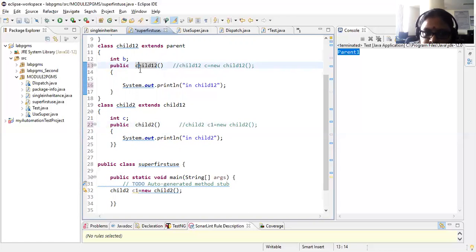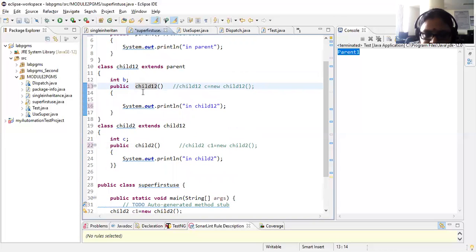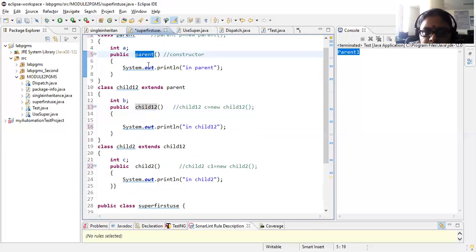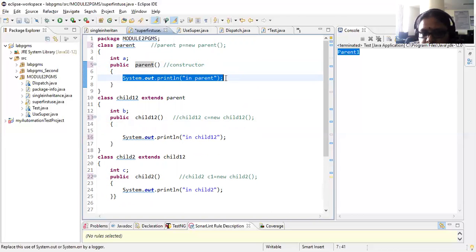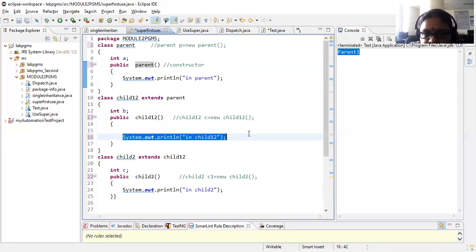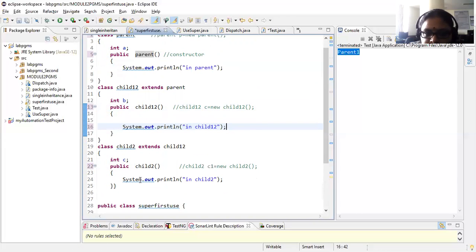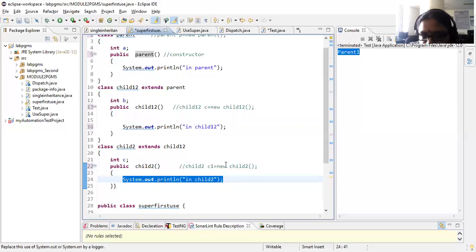Now, again at this point of time, your system will check whether there is any other constructor for your child1, 2. Yes, there is one constructor for your child1, 2. Now, when it comes to the parent, is there any more constructor? No. My parent is the superclass here. So it will stop here and it will execute this particular method first, right? Then comes the next point of control where it executes the statement. Then comes the next point where it will execute the statement, right?